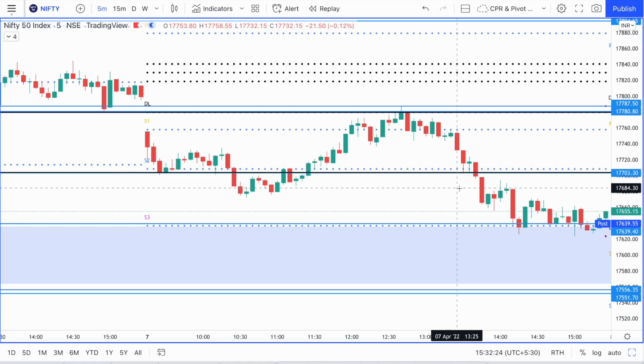So you know now that there are a lot of sellers sitting in this area, and that is the reason why I always say that the previous day high and the previous day low are extremely important areas for any price action trader, for any intraday trader, because a lot of action happens around the previous day high and the previous day low for intraday traders.